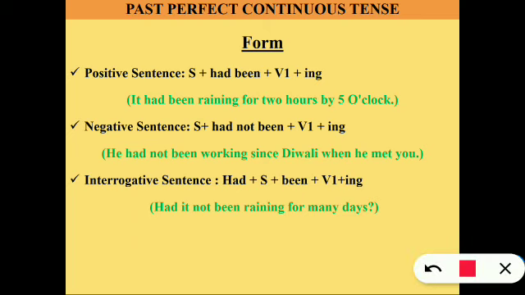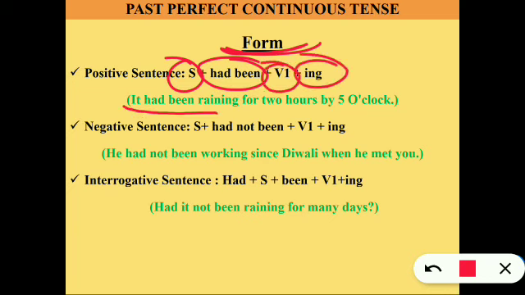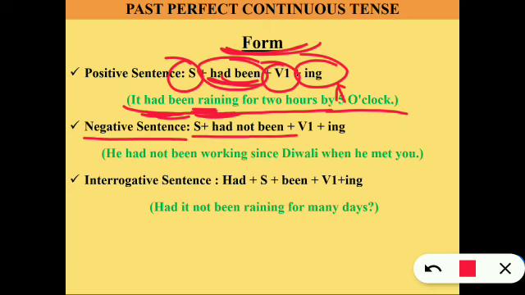Past perfect continuous tense form. Let's check it out. Subject, had been, and verb 1 with ing form. It had been raining for 2 hours by 5 o'clock. So here had been is there in the form, and then ing; rain is the verb, and ing we have added. Negative sentence: we just add not into it, with verb 1 ing form.